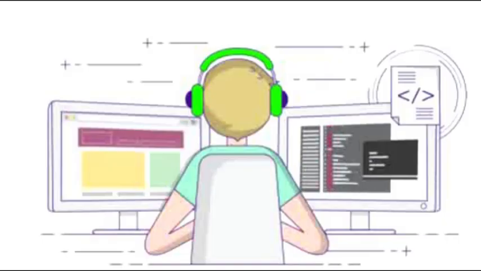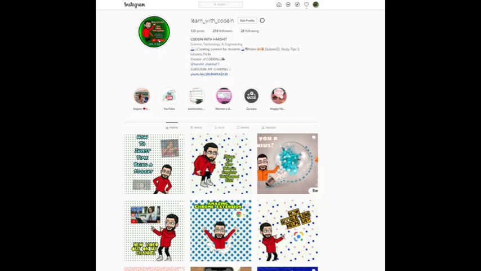So guys, I hope you are clear with the different kinds of conditional and looping statements that are available in C and how we can actually work with these kinds of statements.